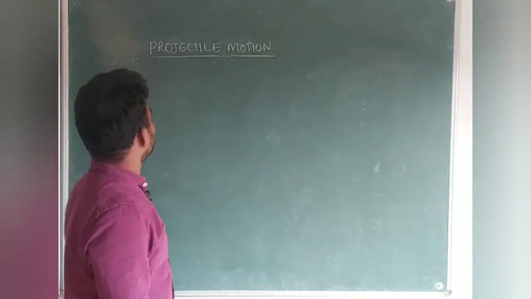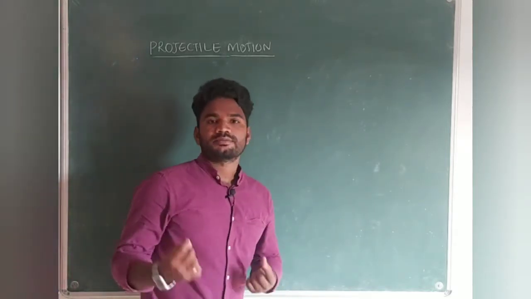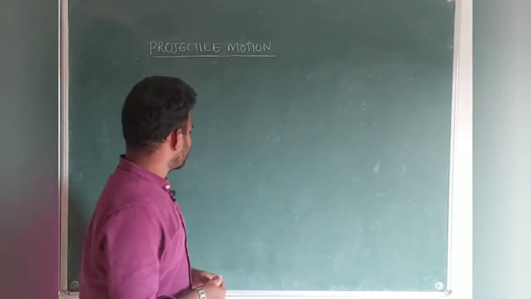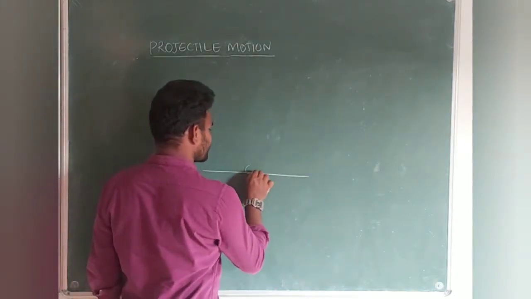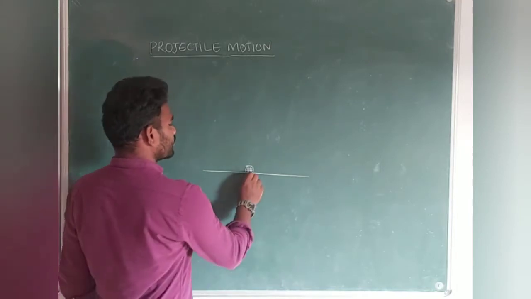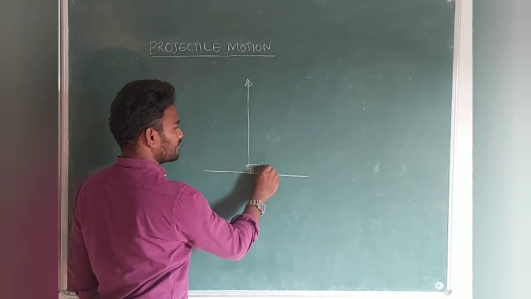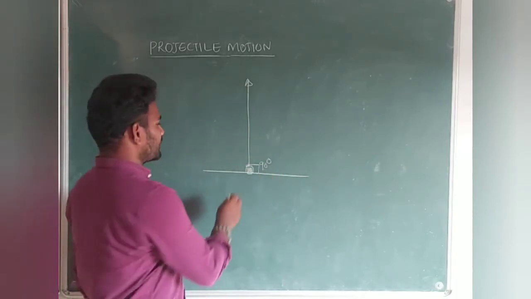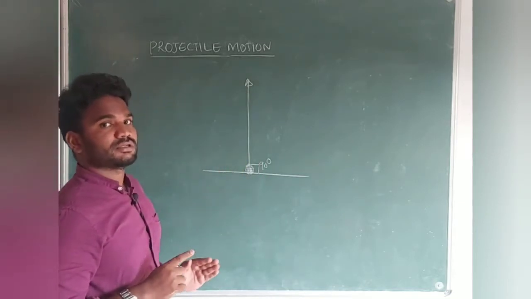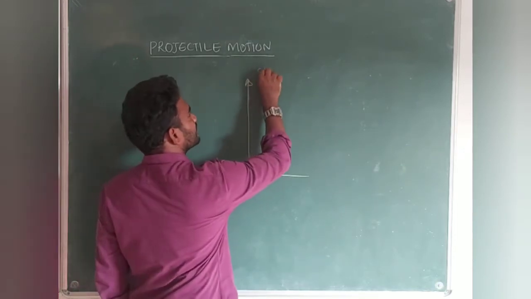Students, you should understand one thing. What do you mean by projectile motion? Whenever an object is projected, there are many situations it will get. Suppose, for example, let me consider this is a horizontal surface. If you are throwing the object vertically upwards, meaning you make an angle of 90 degrees, definitely the object goes in a straight line, which comes under one dimensional motion. The object will follow a straight line path.